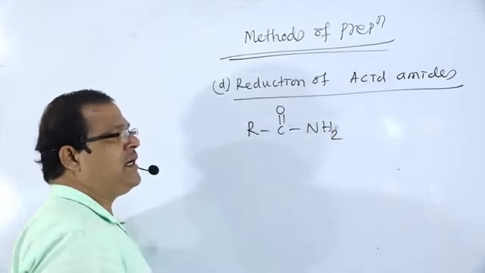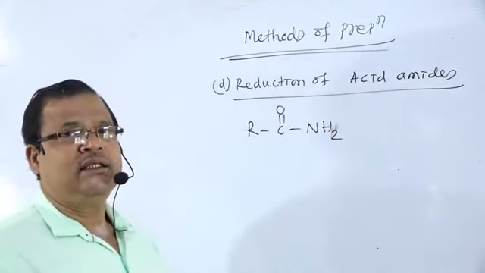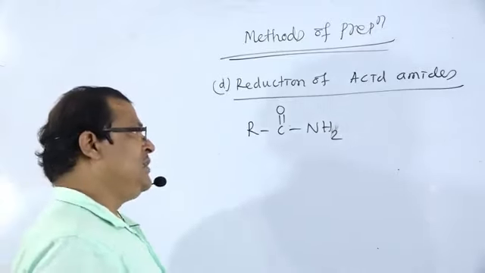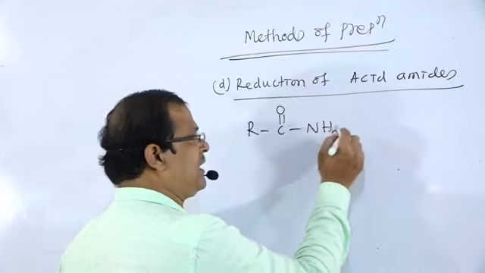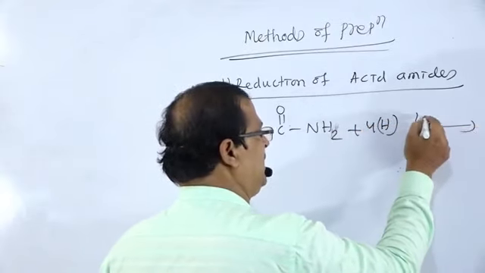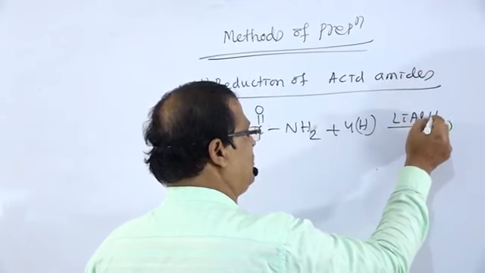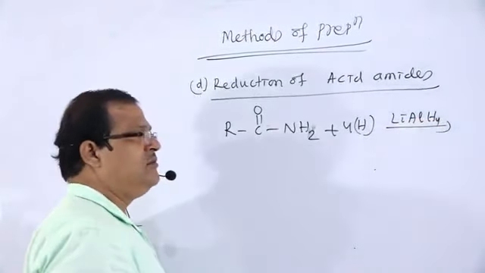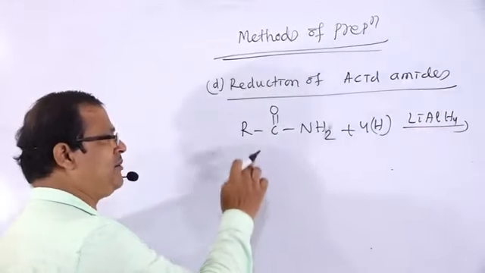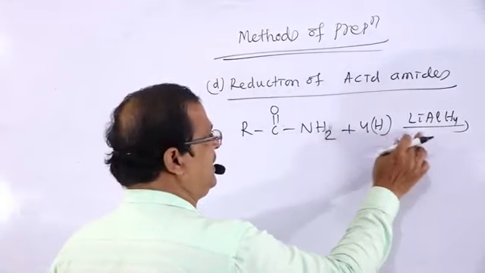That is acid amide, alkanamides. So whenever that acid amide is treated with LiAlH4, lithium aluminum hydride.